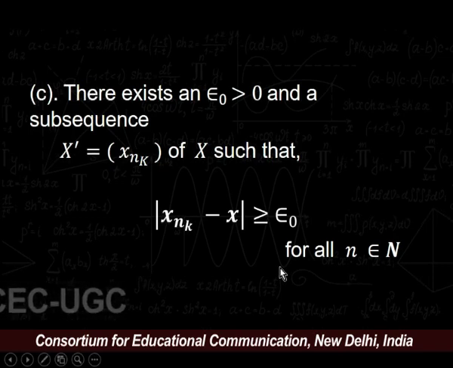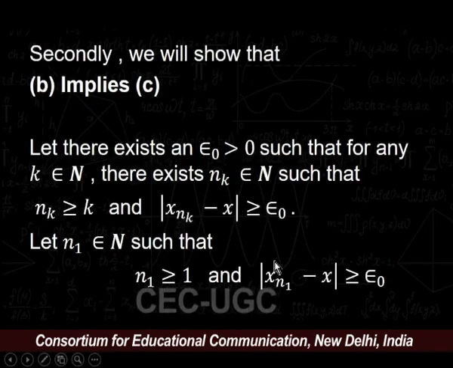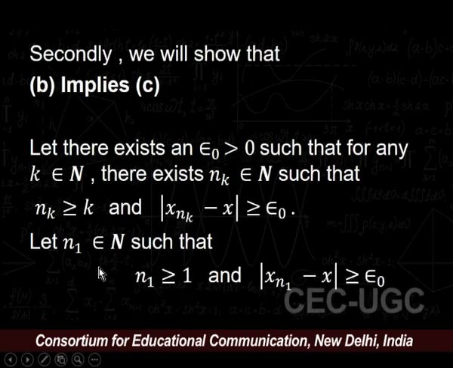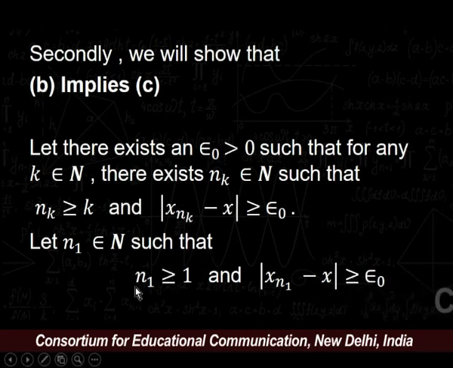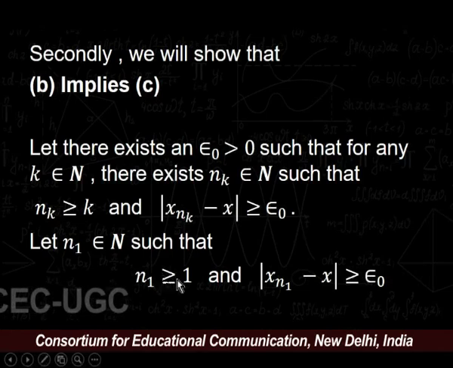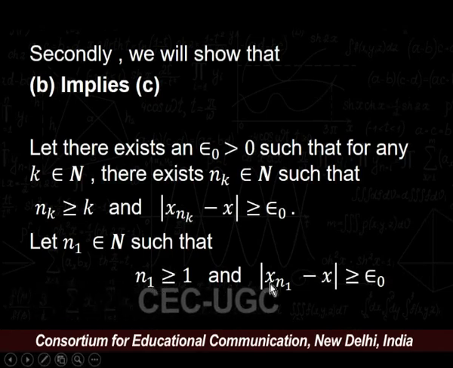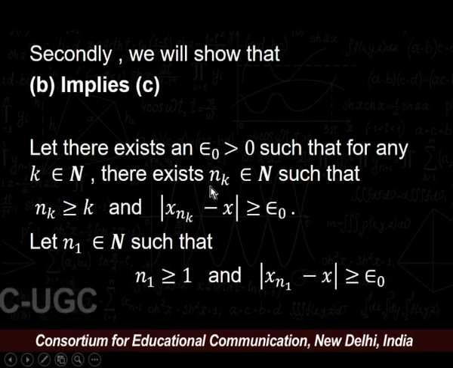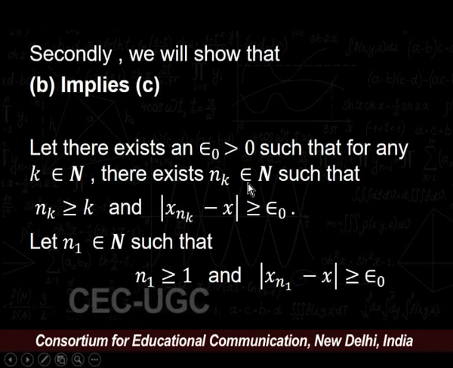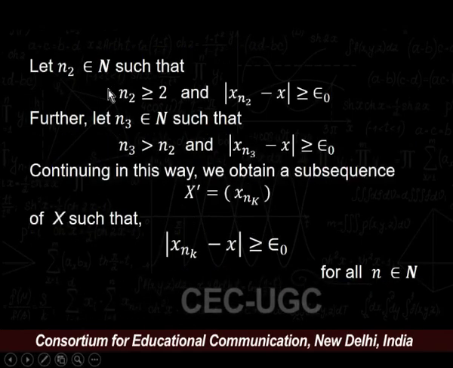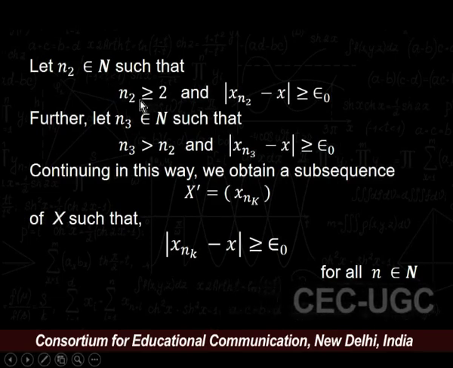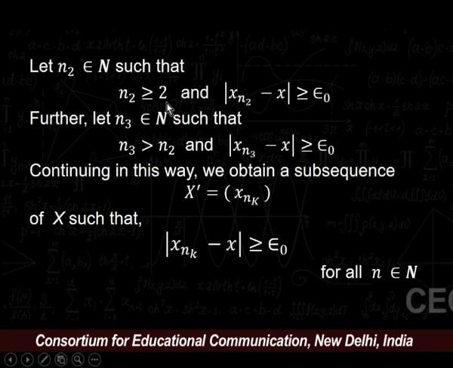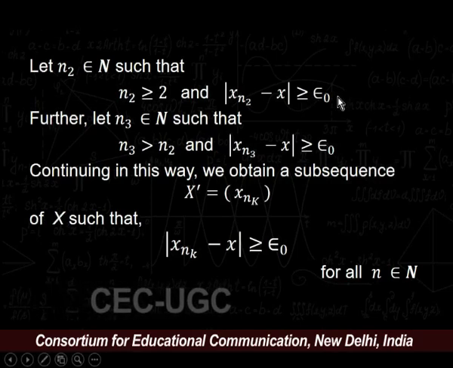Let us start with the proof. Let n1 belong to the natural numbers such that n1 is greater than or equal to 1 and |x_n1 − x| ≥ epsilon naught, by the given hypothesis. In a similar way, for n2 there exists n2 greater than or equal to 2 such that |x_n2 − x| ≥ epsilon naught.